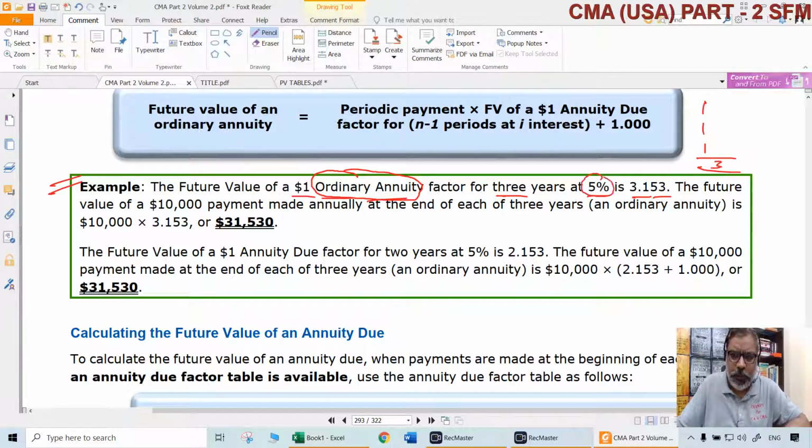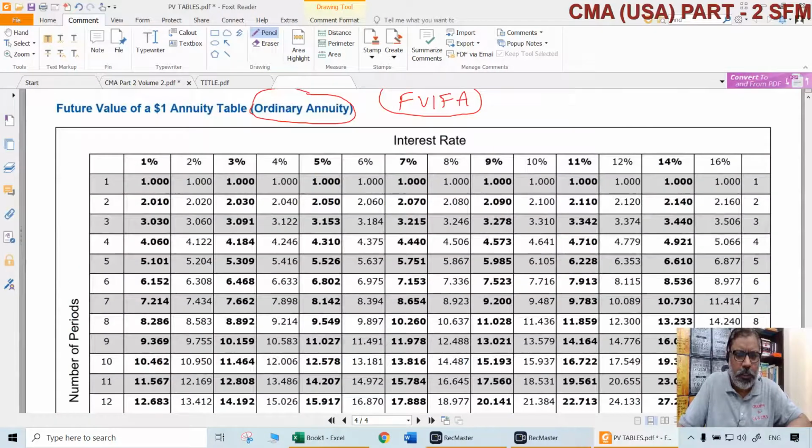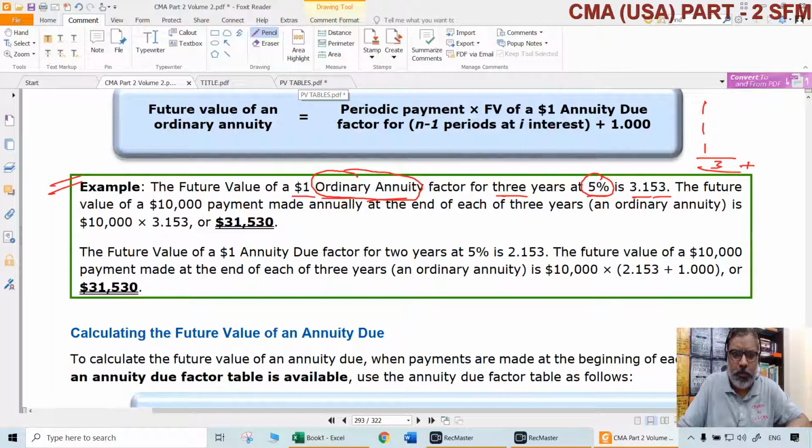Because of this 5% interest, there will be something over and above this 3. How much is that? We can calculate that, but we don't need to. Why? Because tables are there. This is an ordinary annuity, always keep that in mind. Whenever you look at tables, only 2 things should be in mind. 1, number of periods. 2, the interest rate per period. What is the interest rate per period here? Incidentally, the period is a year. Interest rate is 5%. Time period is 3 years.